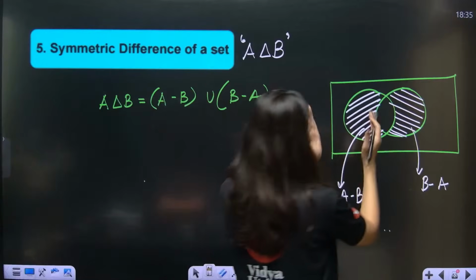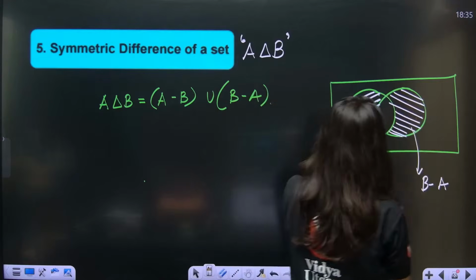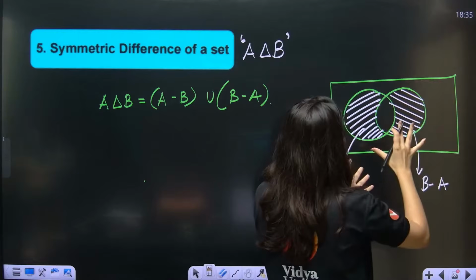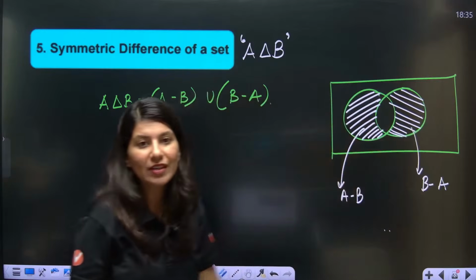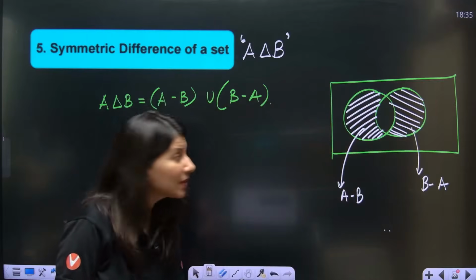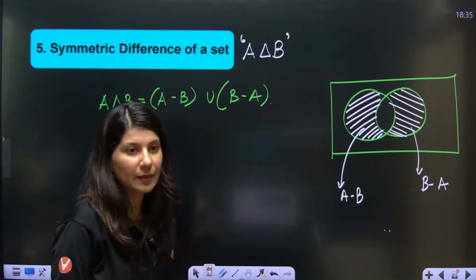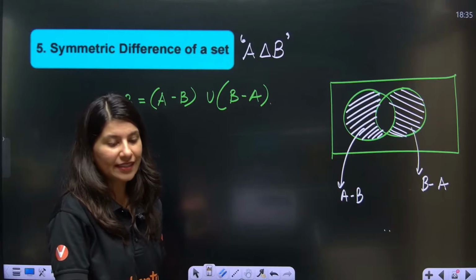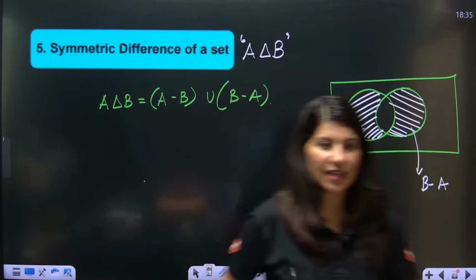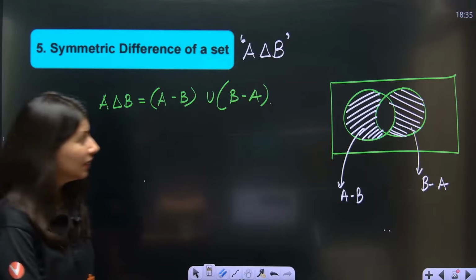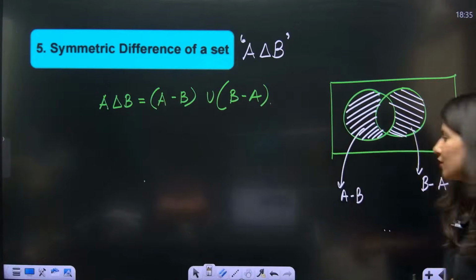So the white shading overall will represent A delta B. Okay, got it? Everybody clear? Tell me yes. So this is a symmetric difference of a set.